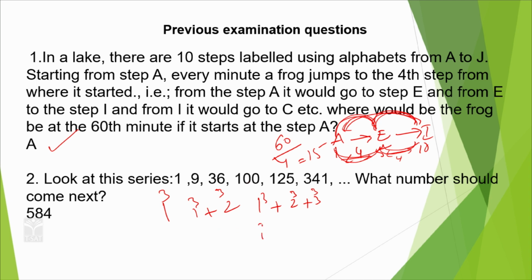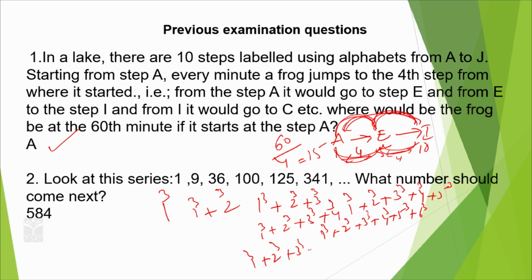100 you can write as 1 cube plus 2 cube plus 3 cube plus 4 cube. 125 you can write as the sum of cubes up to 5 cube. 341 you can write as the sum of cubes up to 6 cube. So the next is 1 cube plus 2 cube up to 7 cube, which is simply 584. For this you need more practice.